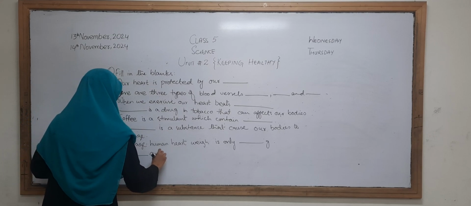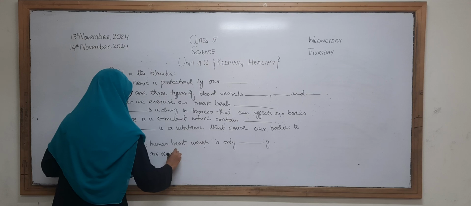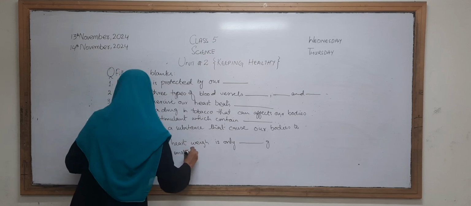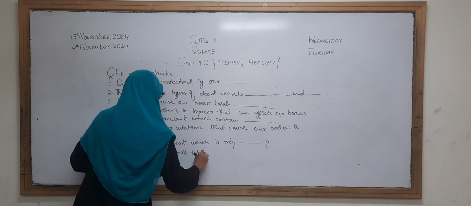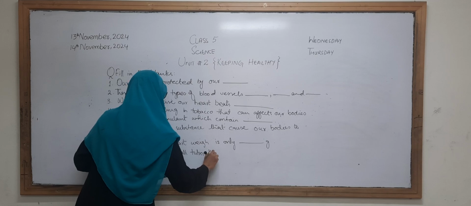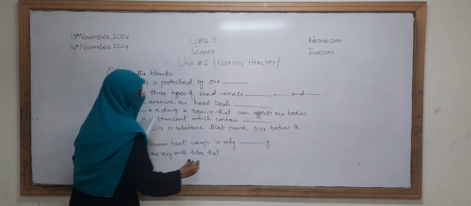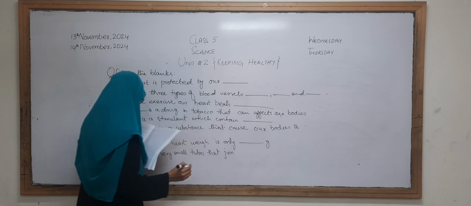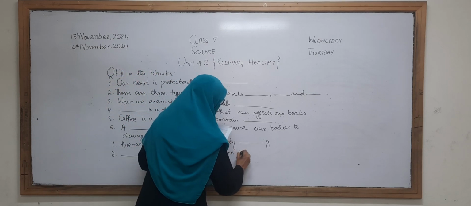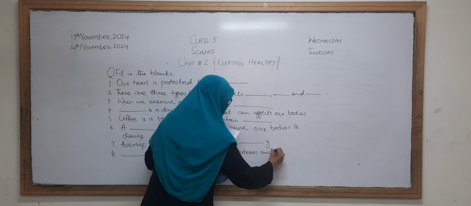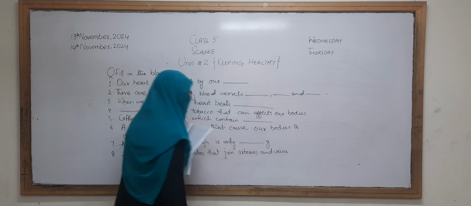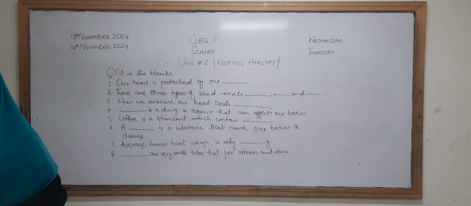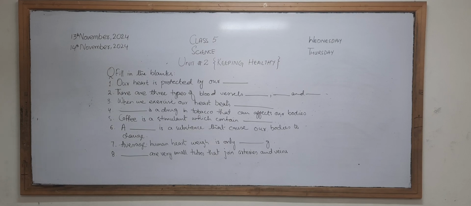Dash are very small tubes that join arteries and veins. Okay, these are the few fill in the blanks.